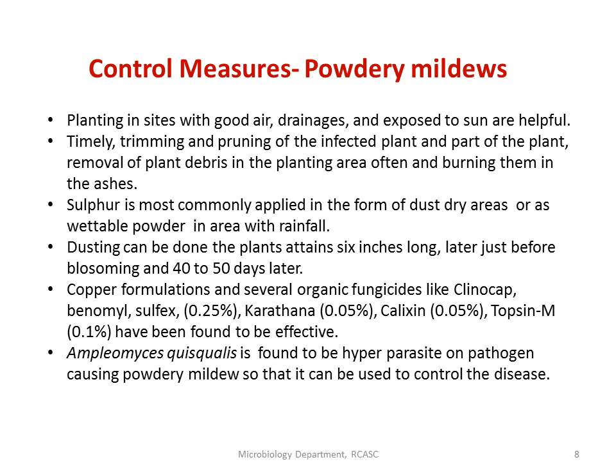Copper formulations and several organic fungicides like clinocap, benomyl, sulfex, carathane, calixin, and Topsin M can also be effective against this powdery mildew. So how does this copper formulation control the disease?